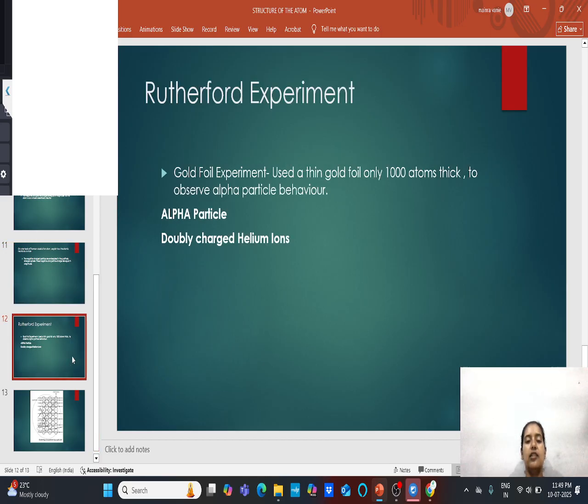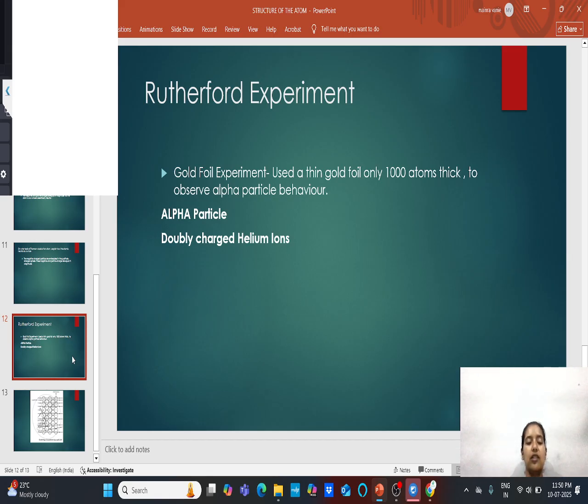Last but not the least, Rutherford's experiment. So what is Rutherford's experiment? In this, he has discovered the protons. How has he discovered the protons? By an experiment. Let's have a look. He has taken the gold foil and the alpha particles.